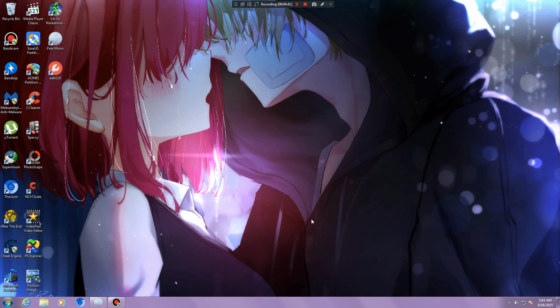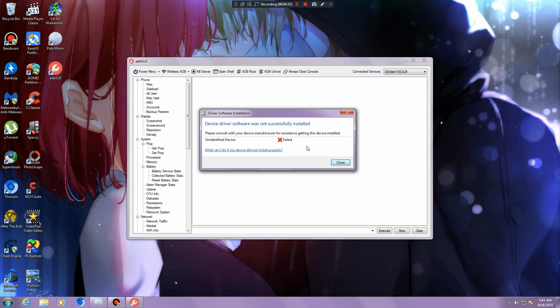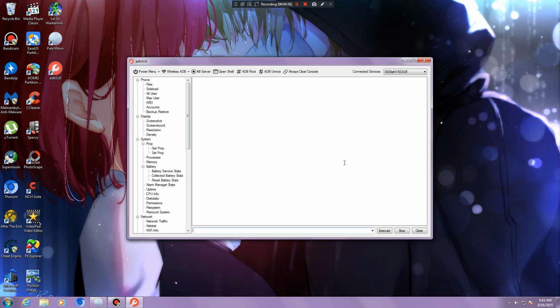Depending on how vulnerable the rooted device is, I'm gonna plug this in and start to execute the ADB GUI. An unidentified device failed. Alright, the ADB Android Debug Bridge is enabled.